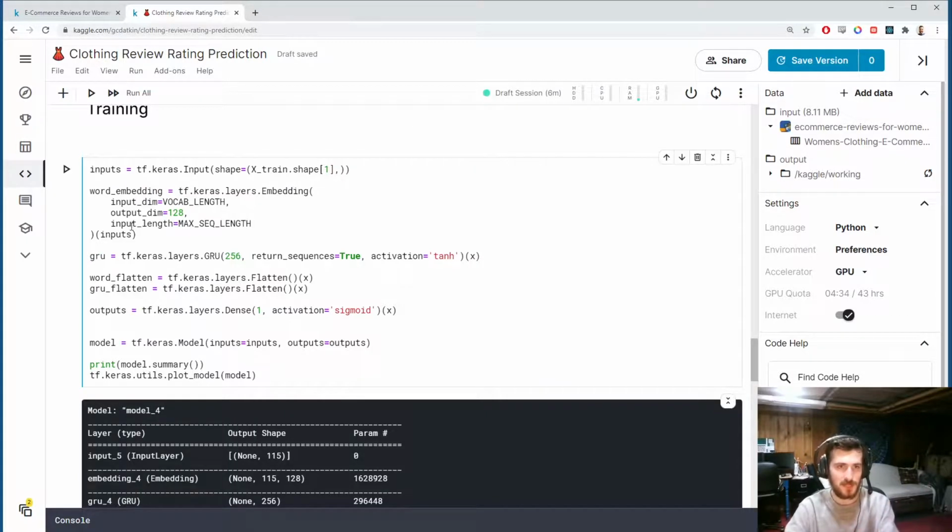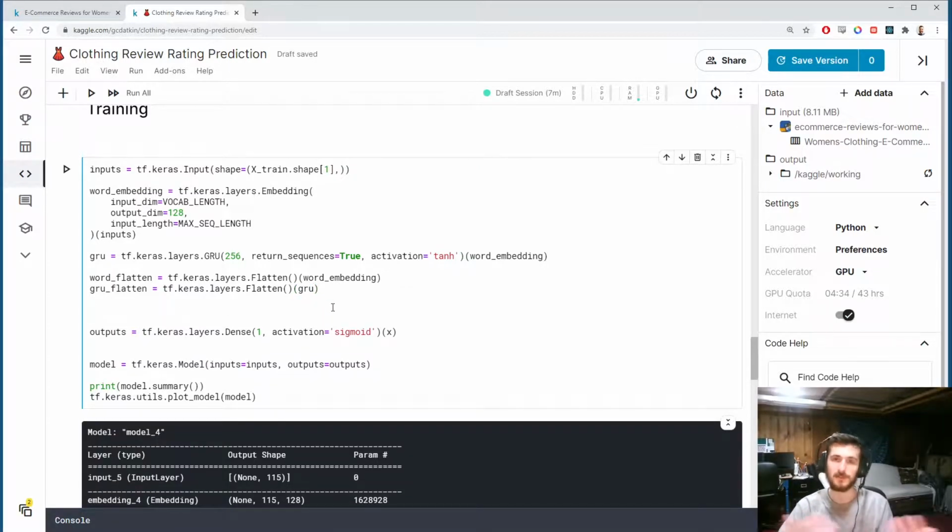So inputs is going to be passed into word embedding. Word embedding is going to be passed into GRU. But it's also going to be passed into word flatten. So the word embedding is now being split between these two inputs. Then the GRU flatten is coming from GRU. Now we have two single one-dimensional vectors at the end, word flatten and GRU flatten. We'll concatenate them together using tf.keras.layers.concatenate. Pass in word flatten and GRU flatten. And then pass the output of concat into outputs.